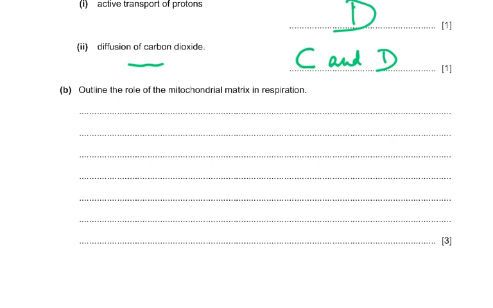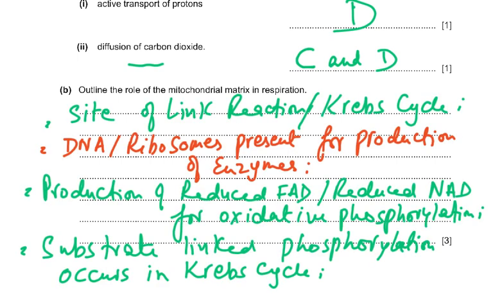So this is a recap of all what we've done in respiration. Site of the link reaction or the Krebs cycle, if I put a slash, it means you can say either one; you don't have to put both. Then DNA and the ribosomes are present here for the production of enzymes needed for the link reaction and the Krebs cycle, and also for the electron carriers. And then production of reduced FAD or reduced NAD for oxidative phosphorylation. And then, of course, in the Krebs cycle we also have substrate-linked phosphorylation, where ATP is made. It's also made in glycolysis, but that's in the cytoplasm of the cell, so we don't talk about glycolysis here.